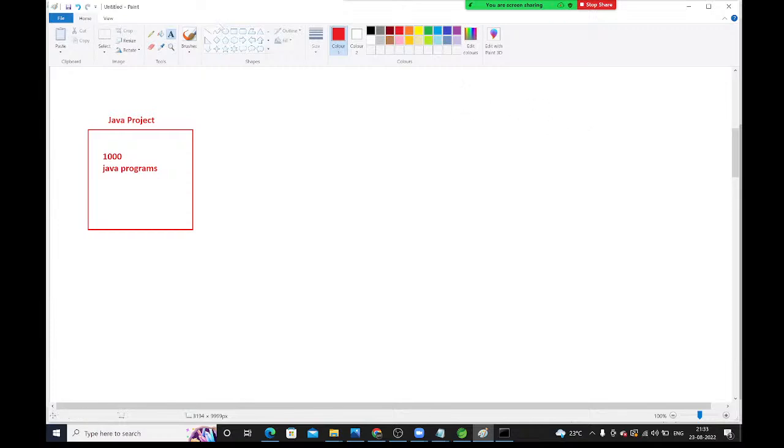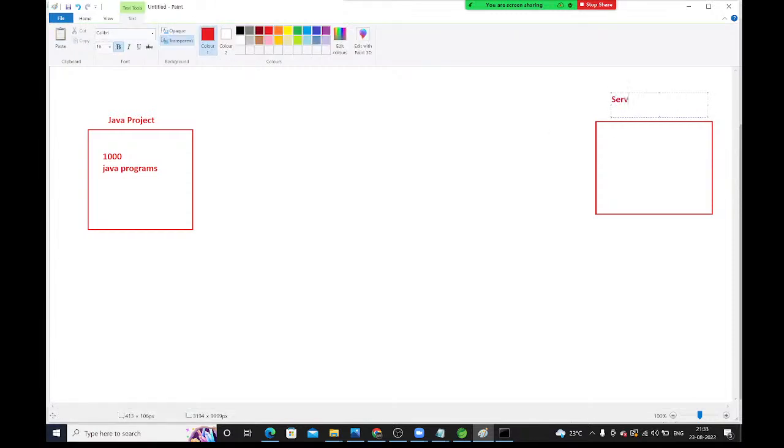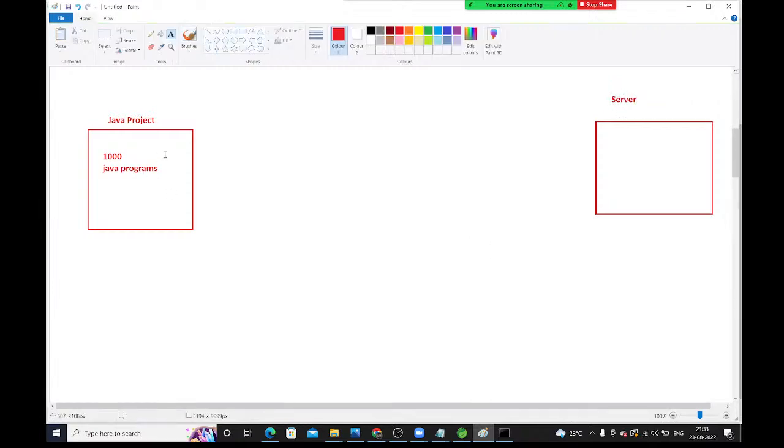Here, I have the server. Right, a web server is available. What is the purpose of a web server? In the last session, we discussed that by using a web server, we can run the web application. Now, I want to deploy this project into this web server. This is the server. Whatever project we created, we need to deploy into the server. Directly you can't deploy.